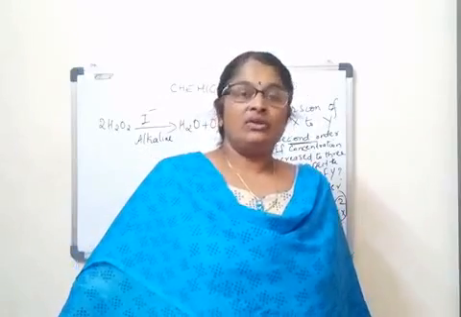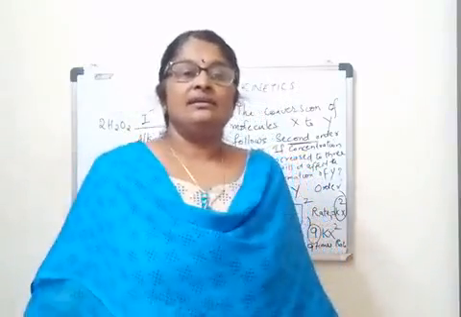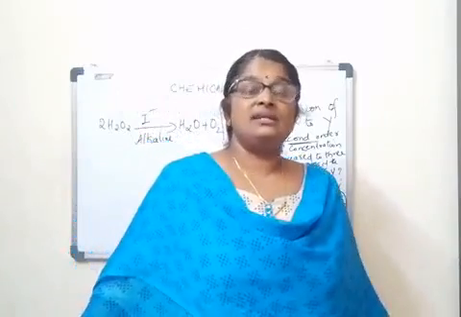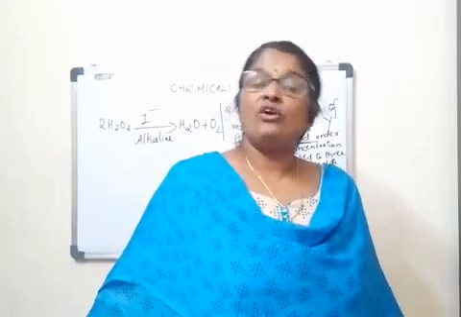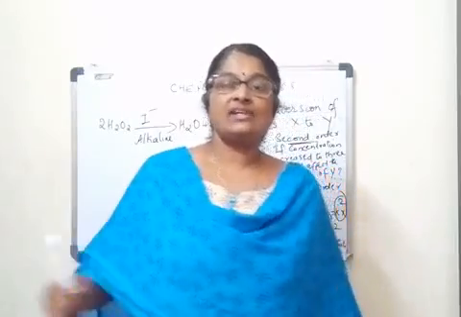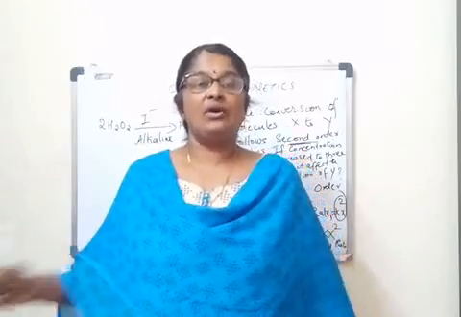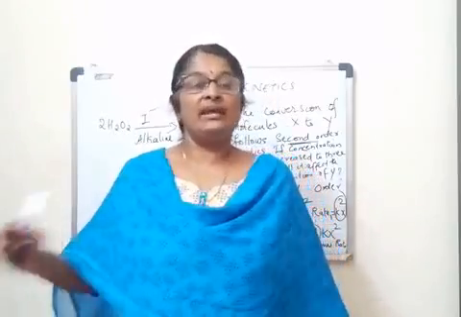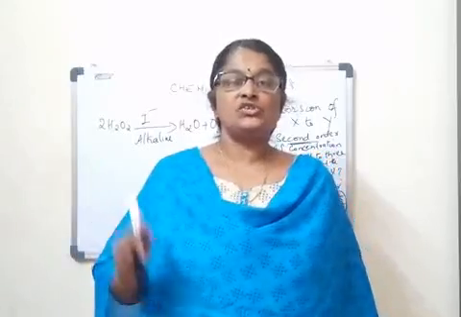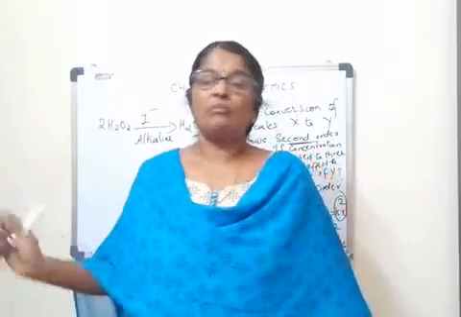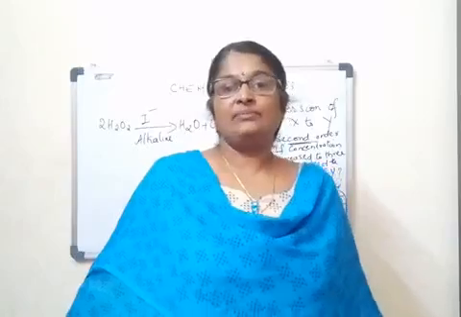And we also discussed that in a complex reaction, we can determine the order from the slowest step, the rate determining step. A complex reaction is a reaction which involves several steps, more than one step, to get the final product. Each step we can call an elementary step. So many elementary steps are involved in a complex reaction, and among these, the slowest step is the rate determining step.